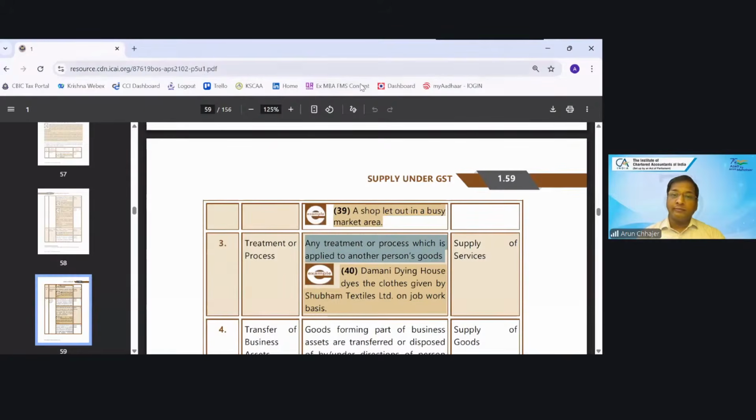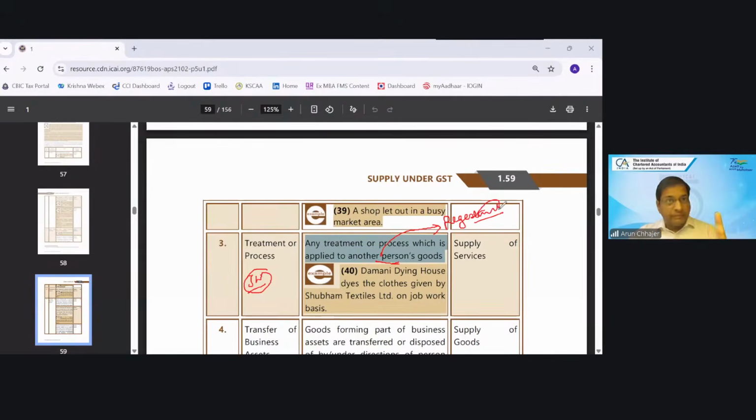Now, one difference: will it be job work? When I explain the concept of job work, one word would be added here. The other person should be registered.